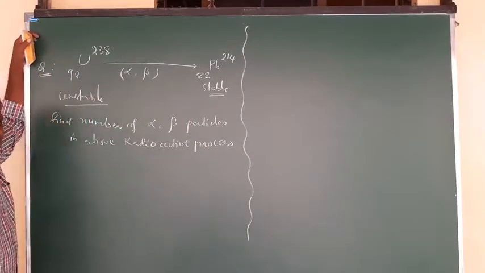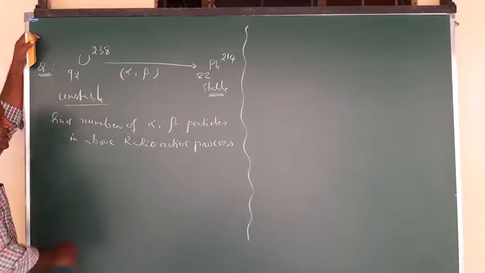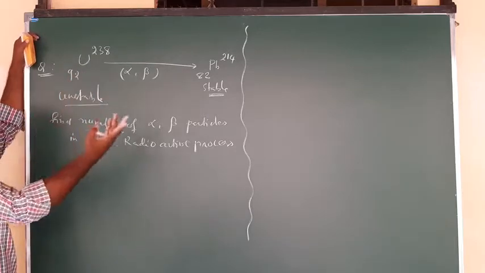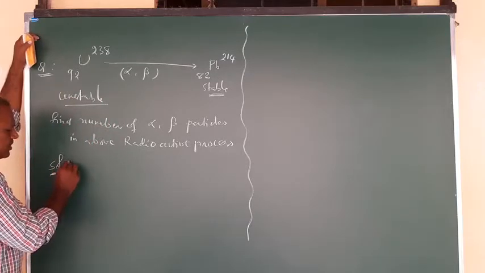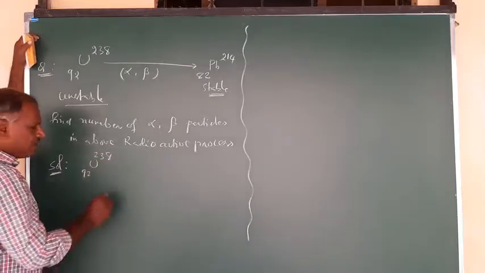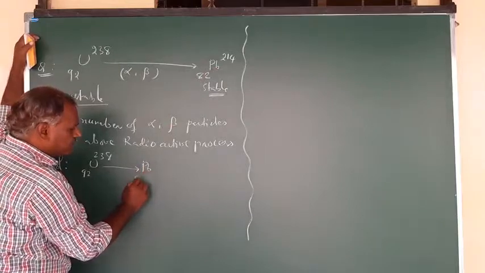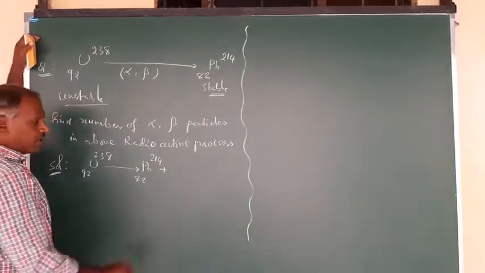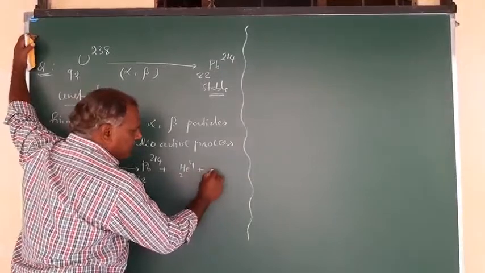So how to calculate this? First, write the reaction in terms of a nuclear reaction. The reactant is only uranium. So write this nuclear reaction first. That is the solution. I am writing here 92, 238. Here we get a stable nucleus, given in the question itself, Pb 82, 214. And what you get here are an alpha particle and a beta particle. So write the alpha particle. Alpha particle is nothing but what? Helium, He 2 4. And the beta particle is nothing but what?